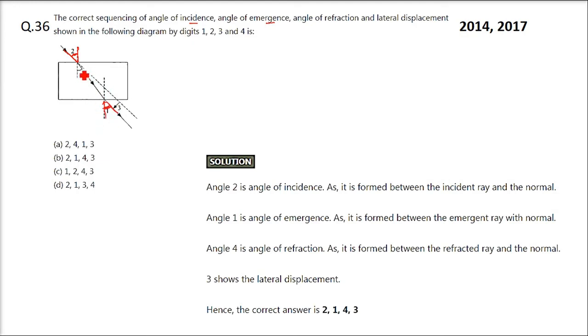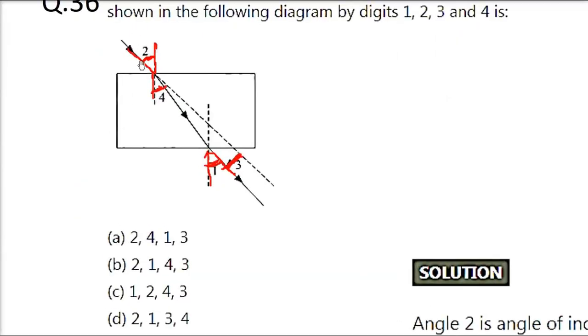Angle 4, this angle 4 is the angle of refraction, as it is formed between the refracted ray and the normal, this one. Then we have 3. This shows the lateral displacement. If you extend this line and this line, then the distance between them is the lateral displacement. So the correct answer is 2, 1, 4, 3. Let me show you here again. This is 2, 1, and this is 3, and this is 4.